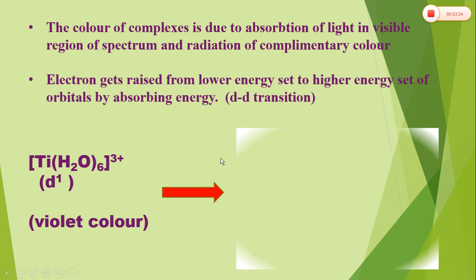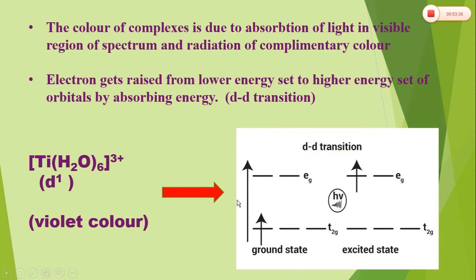So let us see, in case of [Ti(H2O)6] 3 plus, this is a d1 system. This is an octahedral complex, so we have two sets. The higher energy set is the eg set, and here we have the lower energy set, that is the t2g set. So this is the one electron which is present in the d orbital of the metal ion, that is titanium. Now, when the light is falling on this, the electron will absorb the appropriate wavelength, that is, photons of appropriate energy.